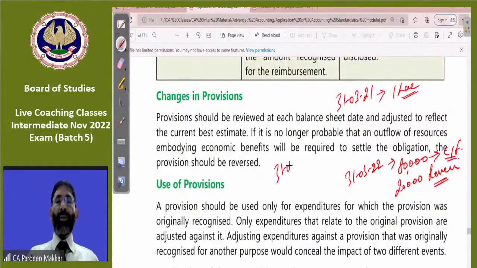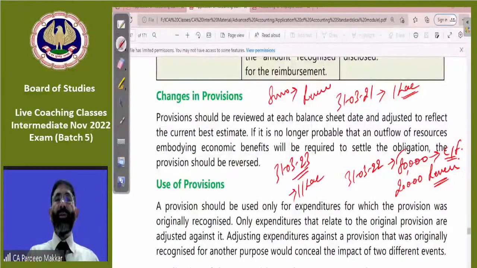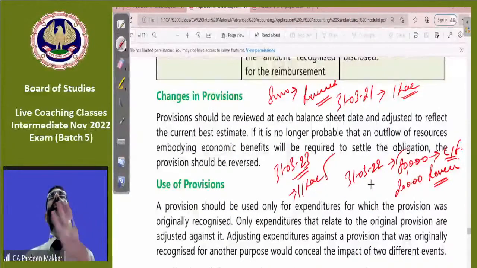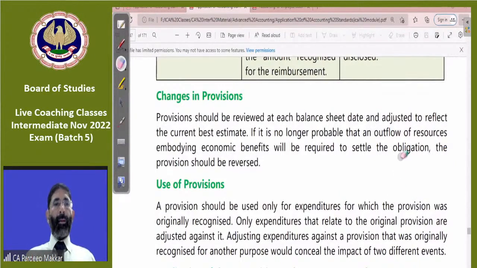On 31st March 2023, we think we are going to earn a profit of 1 lakh on this event instead of this 80,000 loss. So this 80,000 will be reversed. We are not going to recognize the 1 lakh as income, since income is not virtually certain, but for loss, there is now no chance of any loss. In that case, we may change the provision. We may reverse that provision. There's no problem. Assume it is clear. Next.